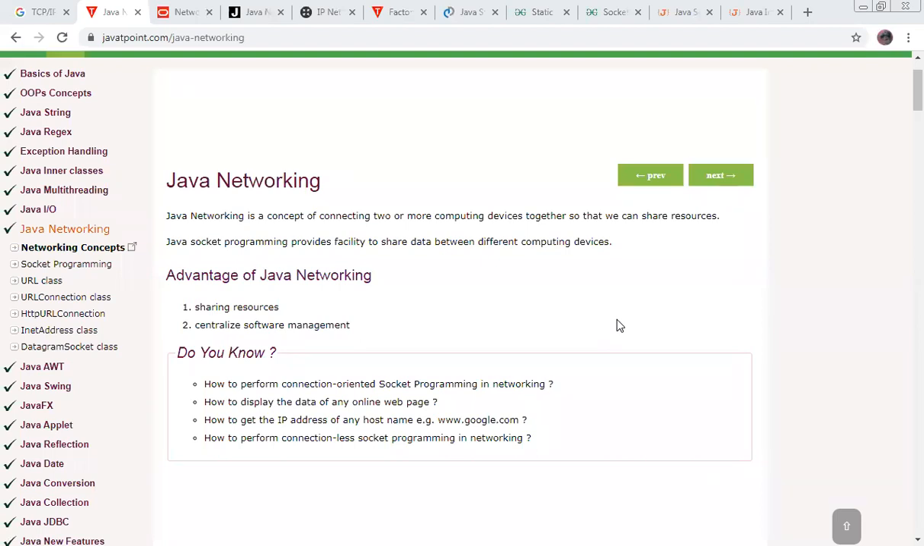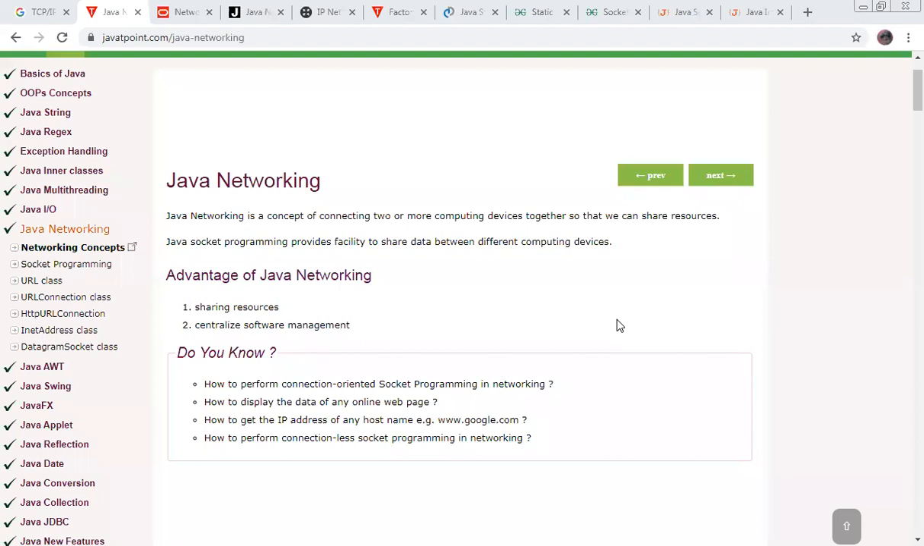Before going into concepts, we need to understand how to perform connection-oriented socket programming in networking. So, what is socket programming? Socket programming is a programming model in Java to implement Java networking. How to display the data of any online web page? Very important. Why has it been introduced? Because it helps display the data of any online page. That's why we need socket programming or Java networking concepts.